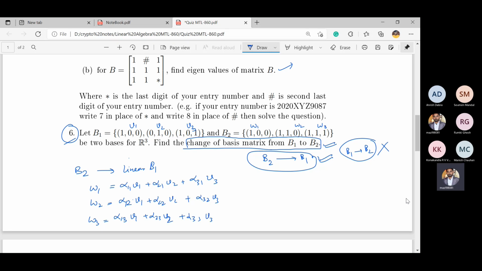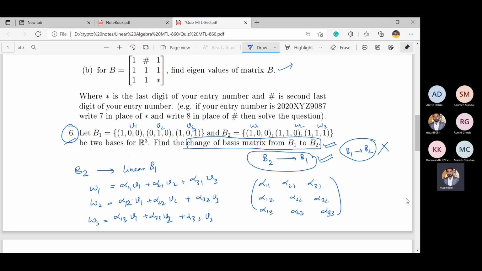Here it is B2. So in some books they have taken this matrix, what we get: alpha 1 1, alpha 2 1, alpha 3 1, alpha 1 2, alpha 2 2, alpha 3 2, and alpha 1 3, alpha 2 3, alpha 3 3.